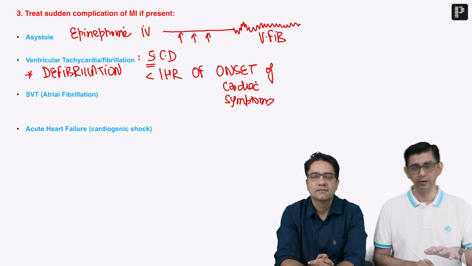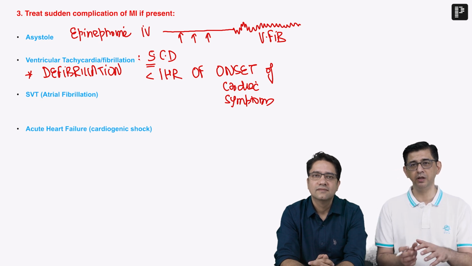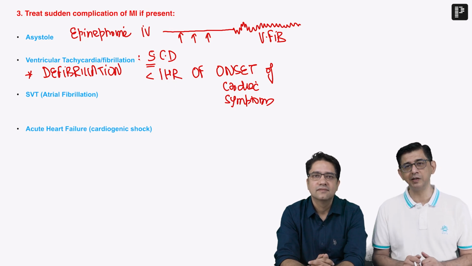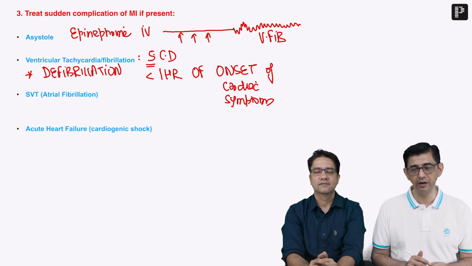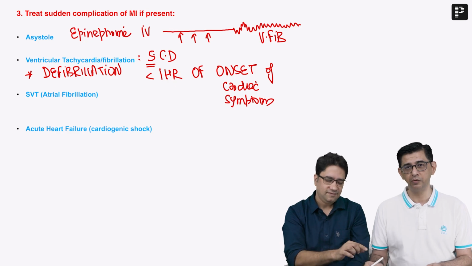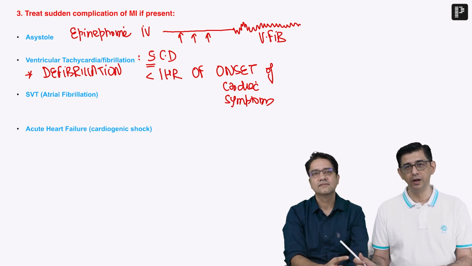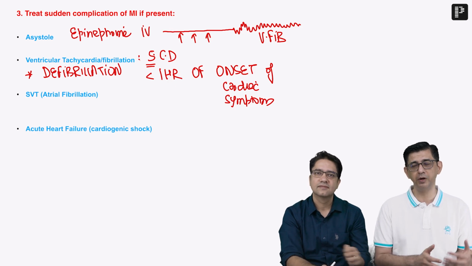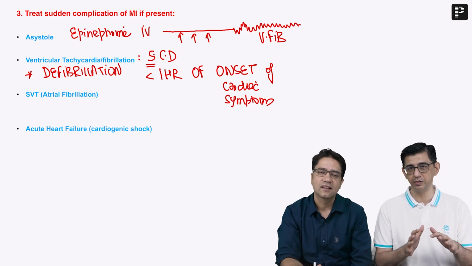So these are two dangerous emergencies that can be seen in the very first hour of onset of MI, and that is one of the reasons why we have primarily discussed the topic. As far as the remaining two aspects are concerned, atrial fibrillation and acute heart failure, I would request sir to provide inputs with respect to the drugs used for medical management of these patients, because most of the questions on atrial fibrillation and cardiogenic shock are pharmacology oriented.